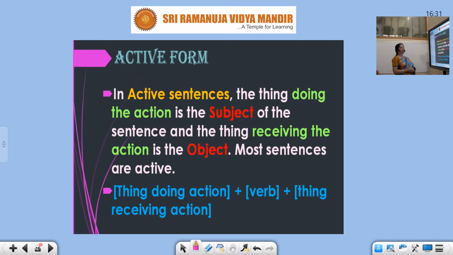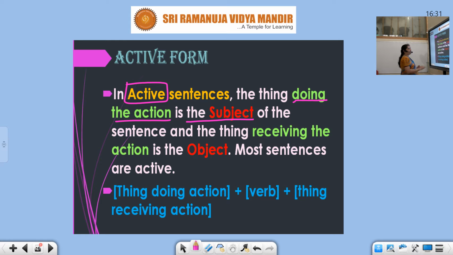Now the active form. In an active sentence, the thing doing the action is the subject of the sentence and the thing receiving the action is the object. Most sentences are the thing doing the action plus verb plus the thing receiving the action. Students, I've already explained to you, whoever is doing the action is the subject in active voice.